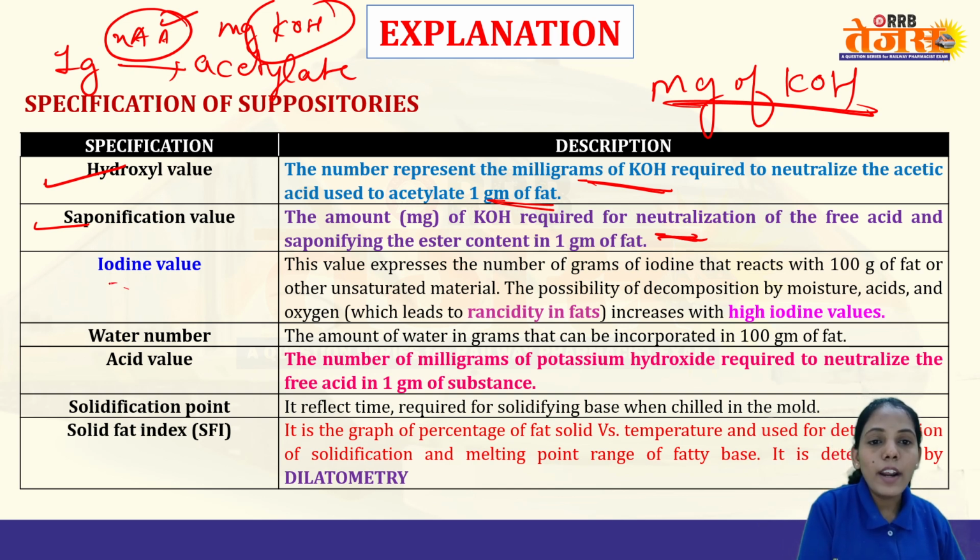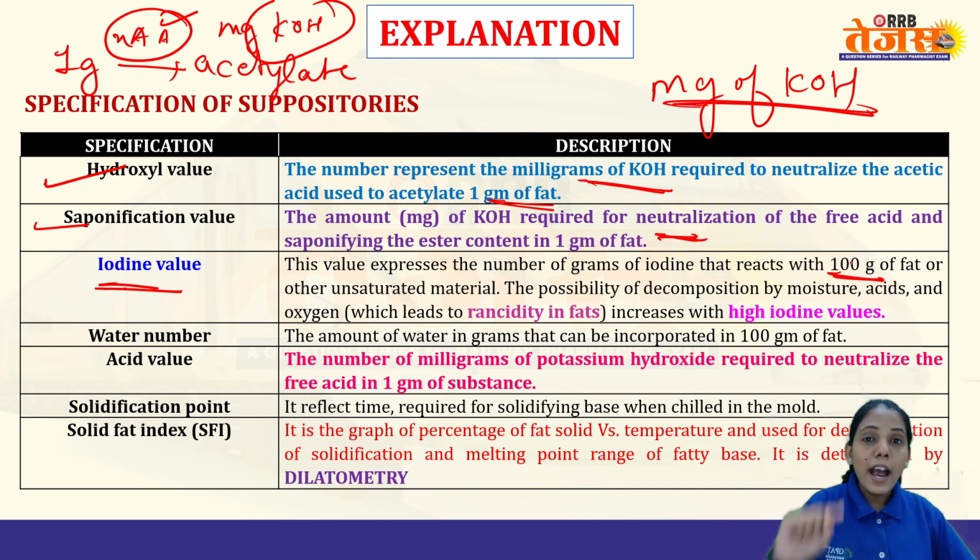Next is your iodine value. Iodine value represents how many grams of iodine will react with 100 grams of fat or any other unsaturated material. Initially it was 1 gram of fat, now it is 100 grams.